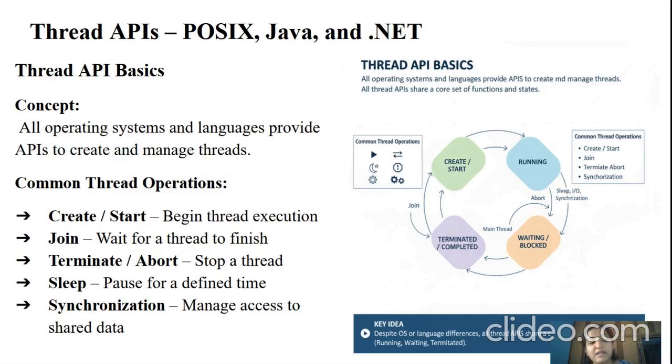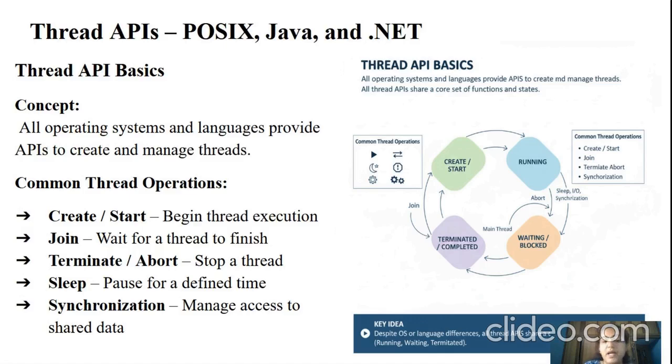The basic operations involved are: create, or start or begin the thread execution; join, wait for the thread to finish; terminate or abort, stop the thread; sleep, pause for a predefined time; and synchronization, manage access to shared data. These are the common operations involved in threading concepts.